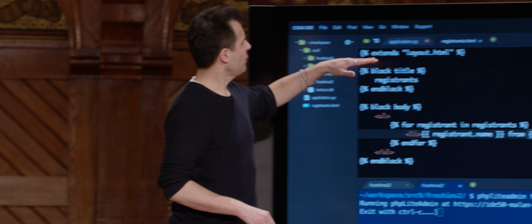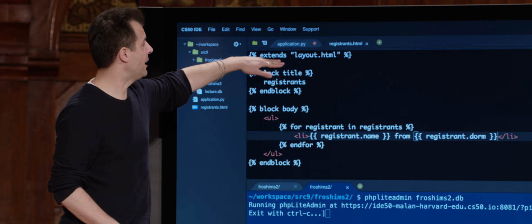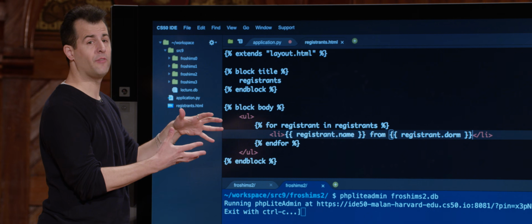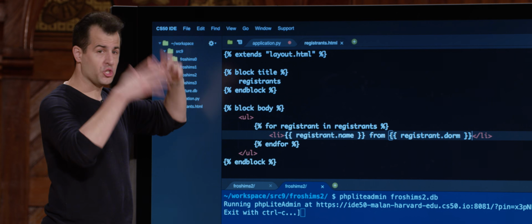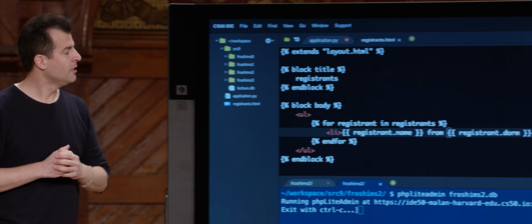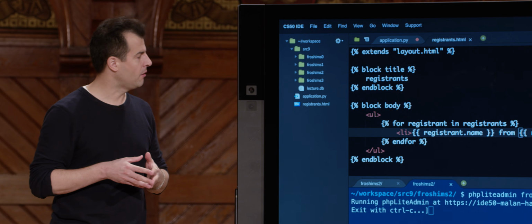OK, this looks very strange. So what's going on? First line just means we're inheriting from layout.html. So the whole page is going to just plug in values into that template, namely a title and a body. Title is uninteresting. It's just going to be registrants. Body gets interesting. But notice, it's not hard-coded HTML anymore.